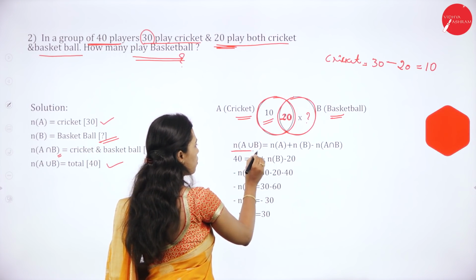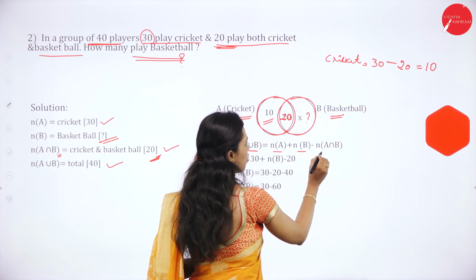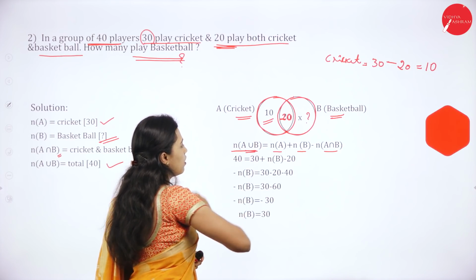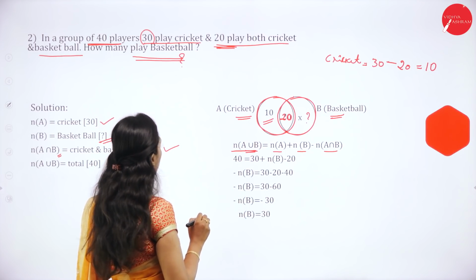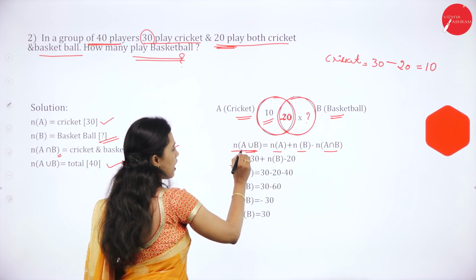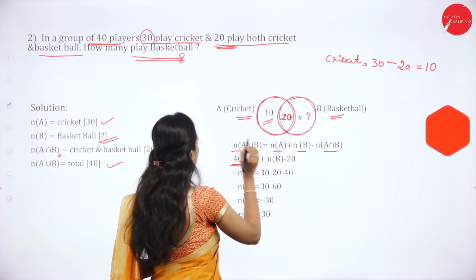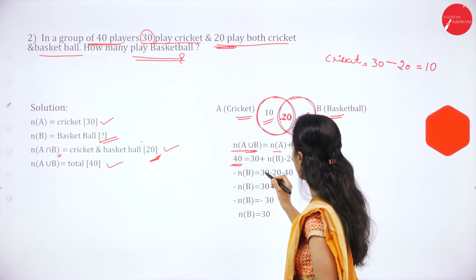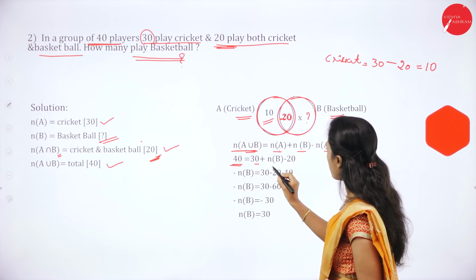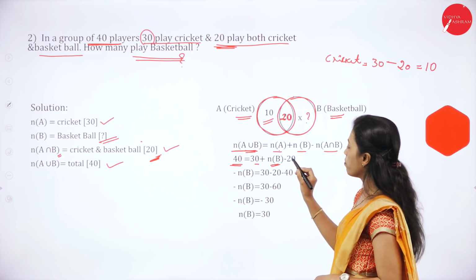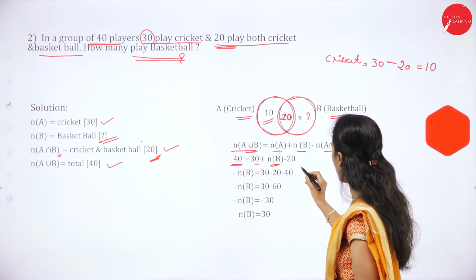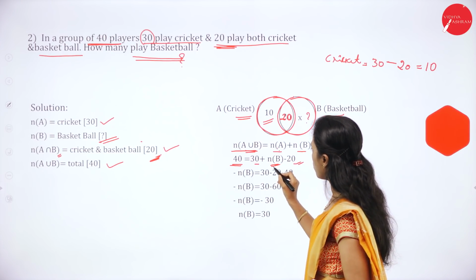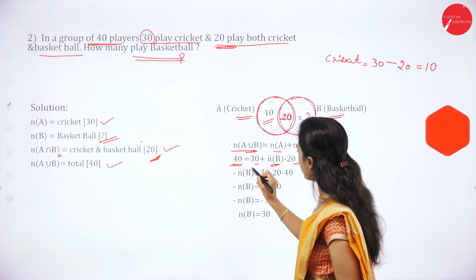N of A union B is equal to N of A plus N of B minus N of A intersection B. Here they have given the total, it is 40. That is A union B. So 40 is equal to N of A, which is 30, plus N of B, the number of students who play basketball, minus A intersection B, that is 20.